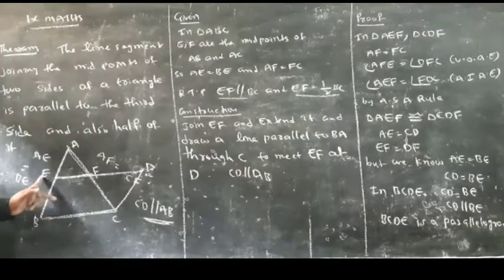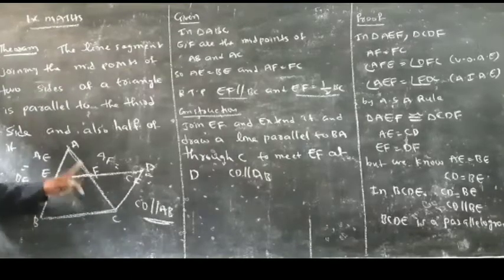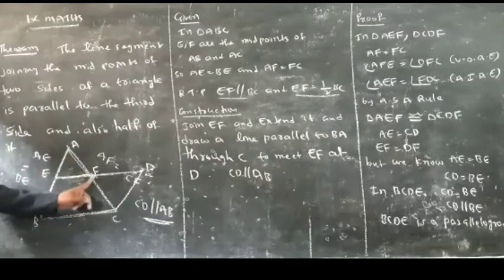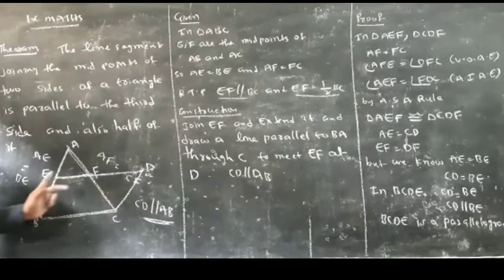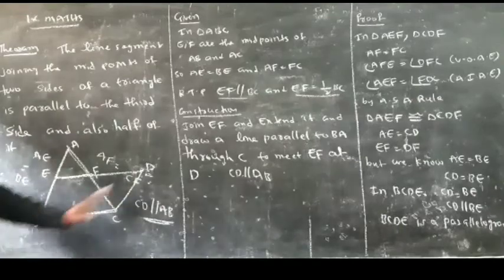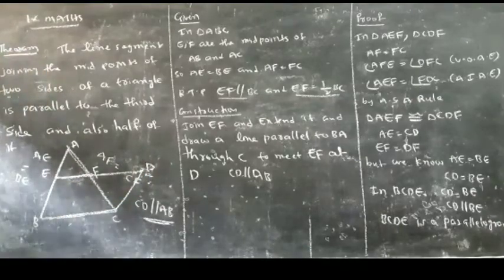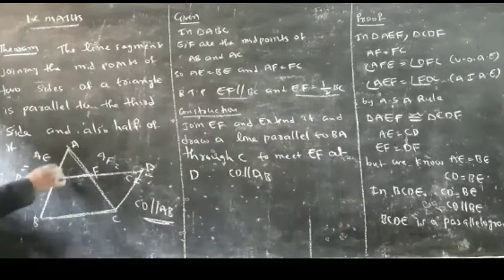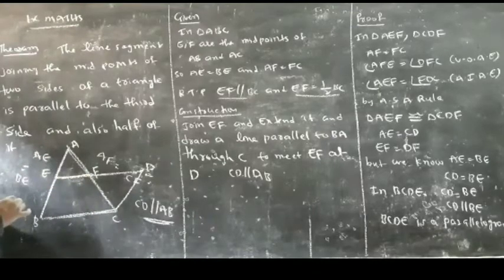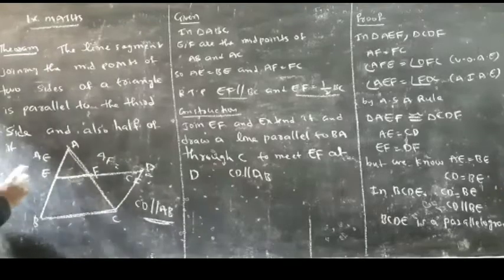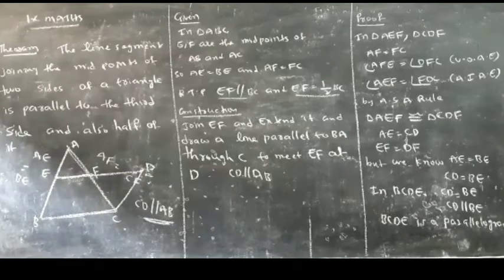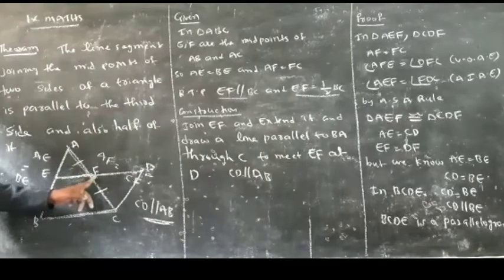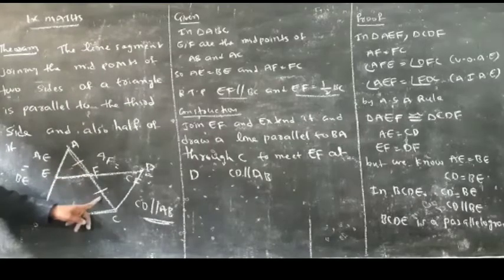In triangle ABC, E and F are the midpoints of AB and AC. AE is equal to BE, AF is equal to FC. And produce EF to D and draw a parallel line to AB through C. That is nothing but CD parallel to AB. Now prove. I am taking two triangles. In triangle AEF and also in triangle CDF, we can write AF is equal to FC. Why? Because F is the midpoint of AC. So AF is equal to FC.